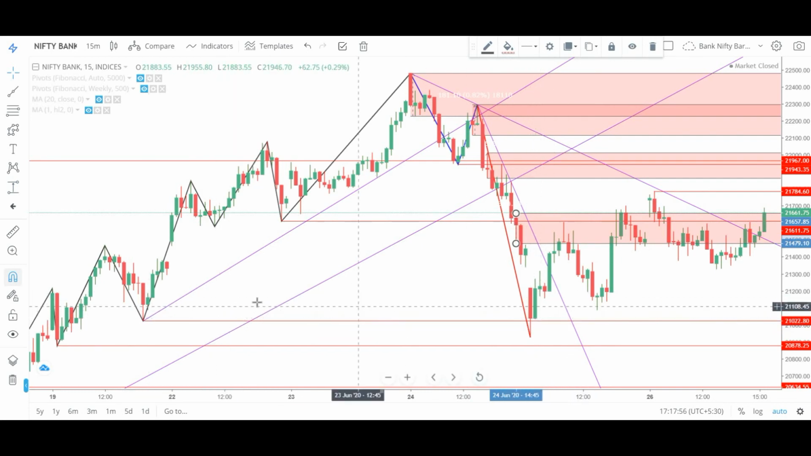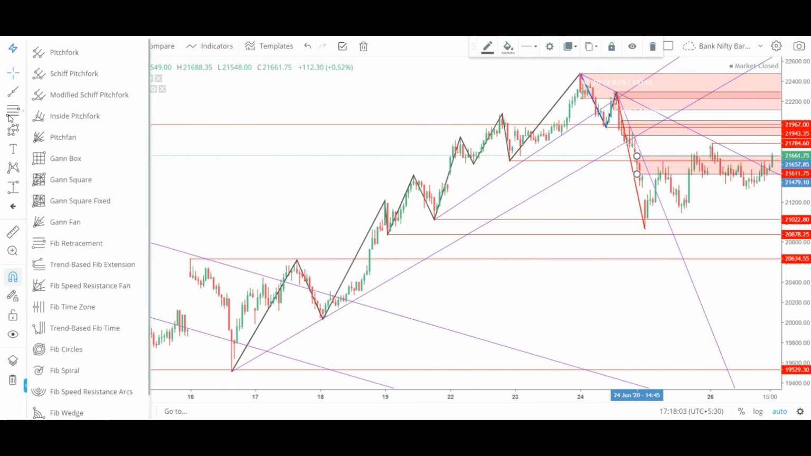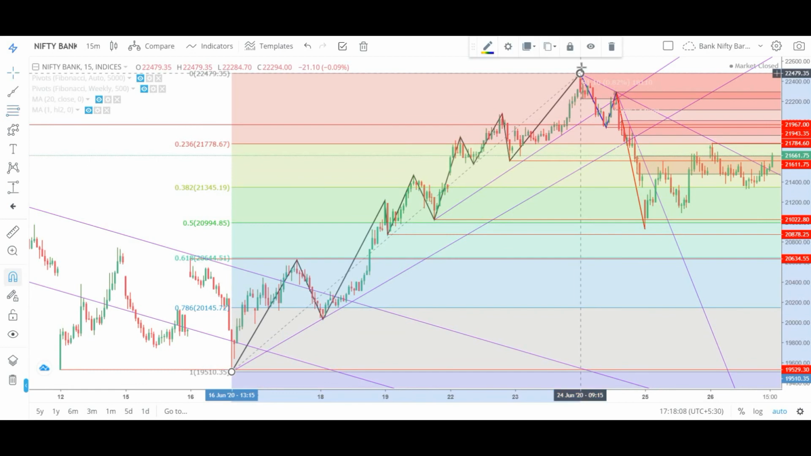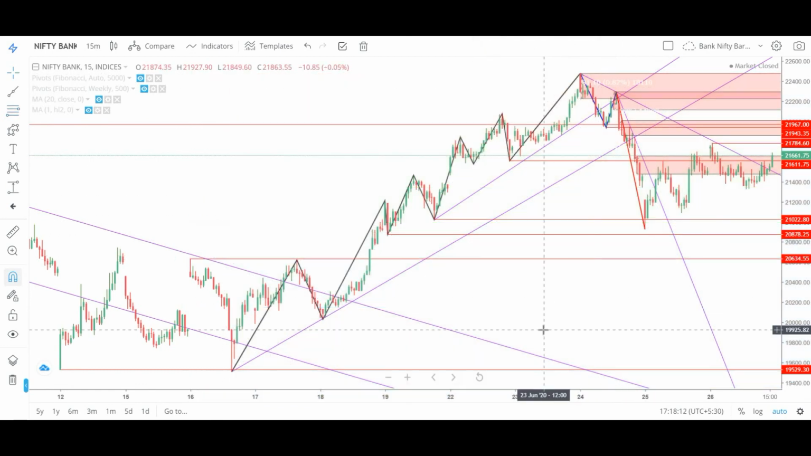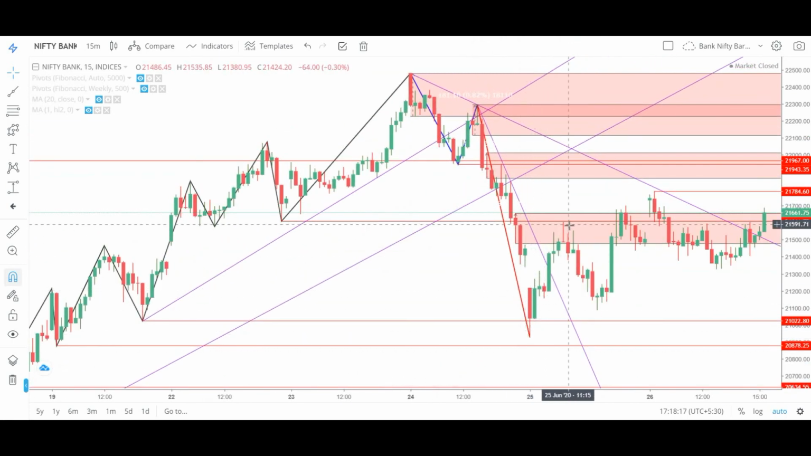Then come here. This is 50% of the previous rally. From here to here, this is 50%. Bulls come back in here and prices start moving up. They react in this momentum zone, come down, then they take out this zone of supply.